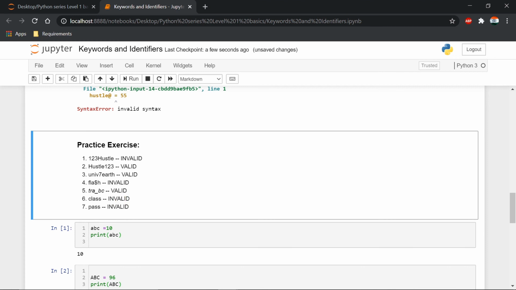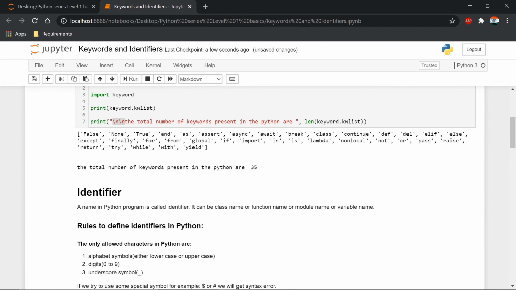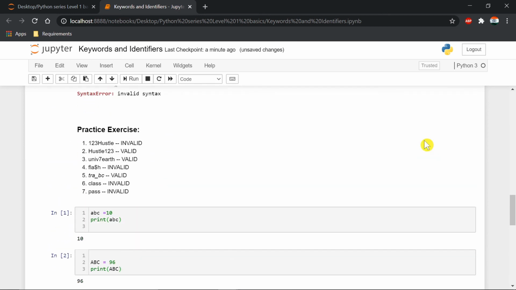Class and pass are keywords. If you observe carefully, class is a keyword, and another word is pass. These two are keywords, and so it is invalid.